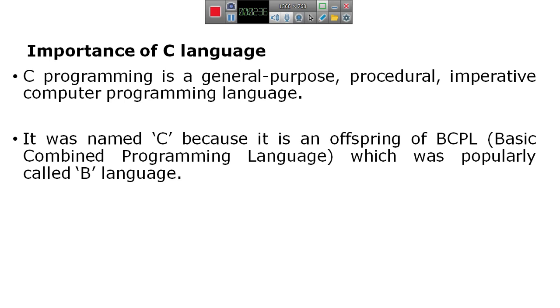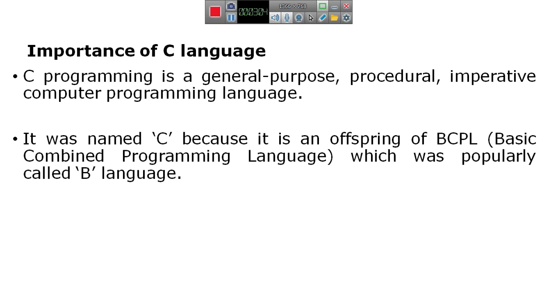The code or the program written in any high level programming language to solve a problem with the help of the computer. That program is called a source program, and that code is called source code.